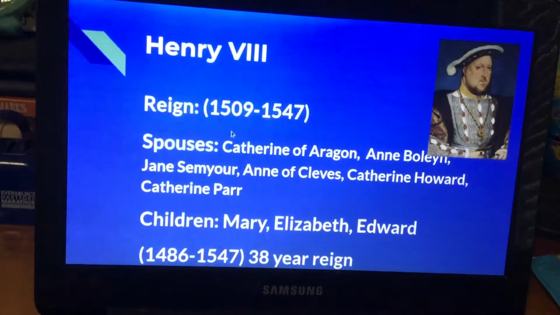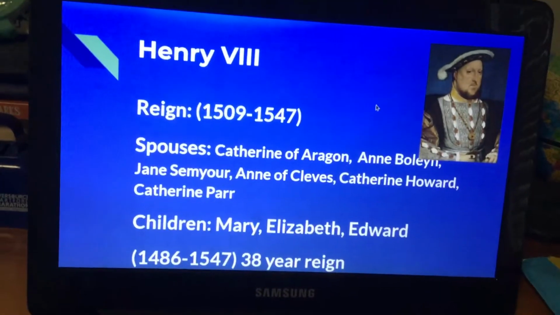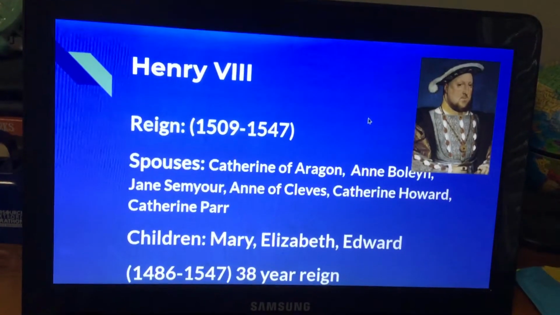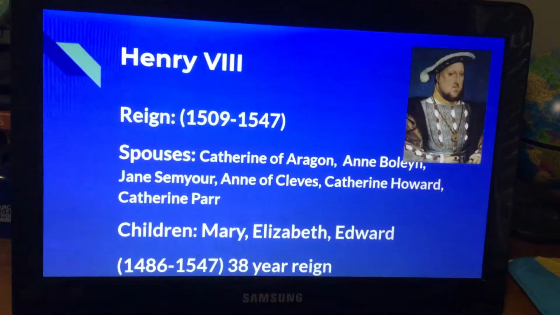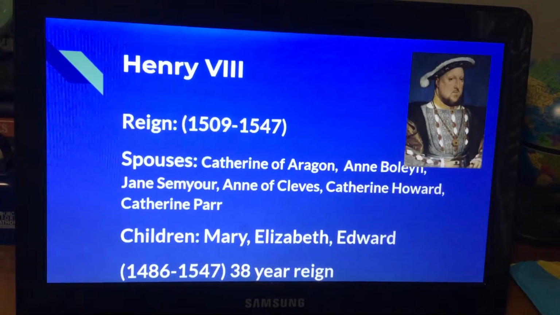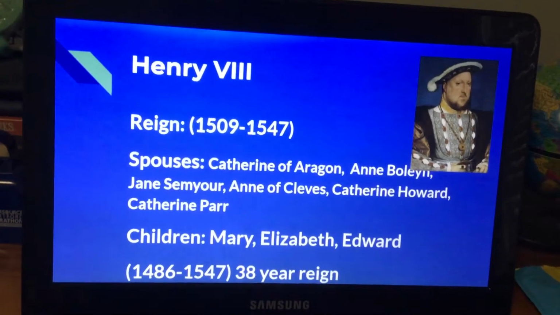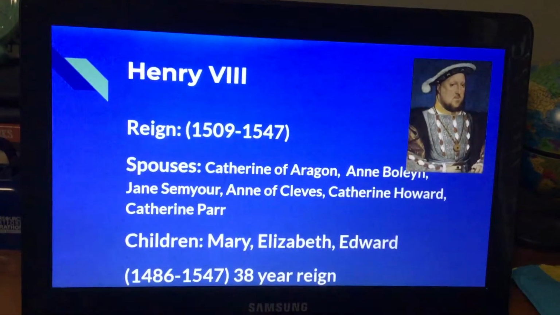Henry VIII was crowned in 1509 and reigned until 1547. He had a 38-year reign. His wives were Catherine of Aragon, Anne Boleyn, Jane Seymour, Anne of Cleves, Catherine Howard, and Catherine Parr. He lived from 1491 to 1547, and he had 3 children, Mary, Elizabeth, and Edward.